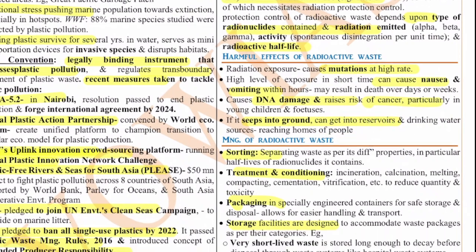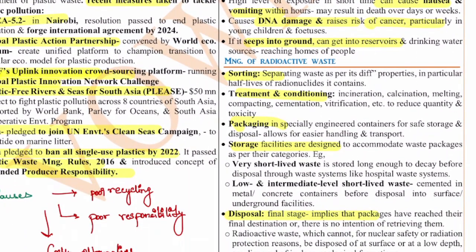Now, how to manage the radioactive waste? This is another thing. The first is sorting: separating waste as per its different properties, in particular the half-lives of the radionuclides it contains. Because the medical industry uses different kinds of radioactive material, the radioactive clocks use a different kind, and the waste produced by nuclear power producing reactors is of a different kind.